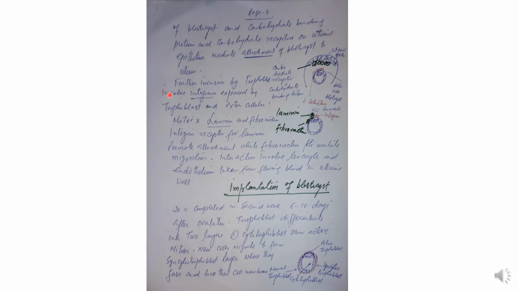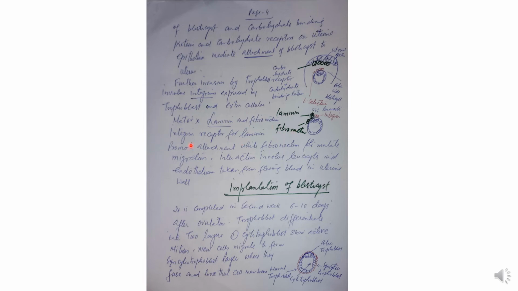Further invasion by trophoblasts is by the integrins. What is integrin? Integrin is expressed by the trophoblast, and the extracellular matrix has laminin and fibronectin. These are the laminin receptors and the fibronectin that come into action. Integrin receptors for laminin promote attachment, so the role of laminin is attachment of the blastocyst to the endometrium.